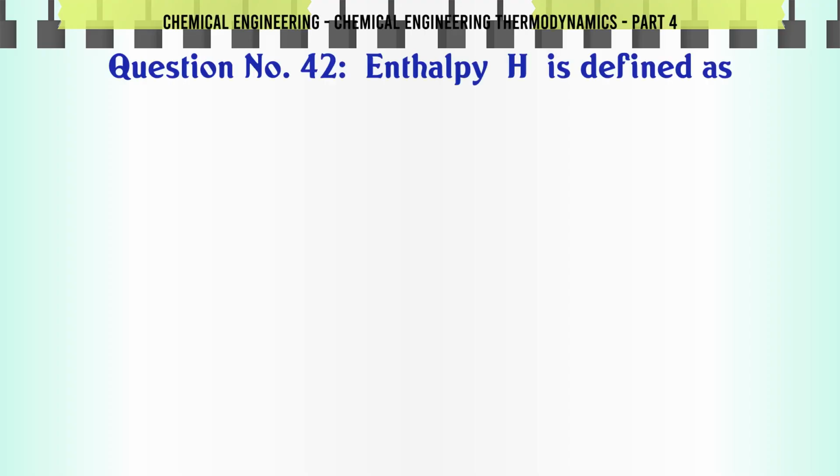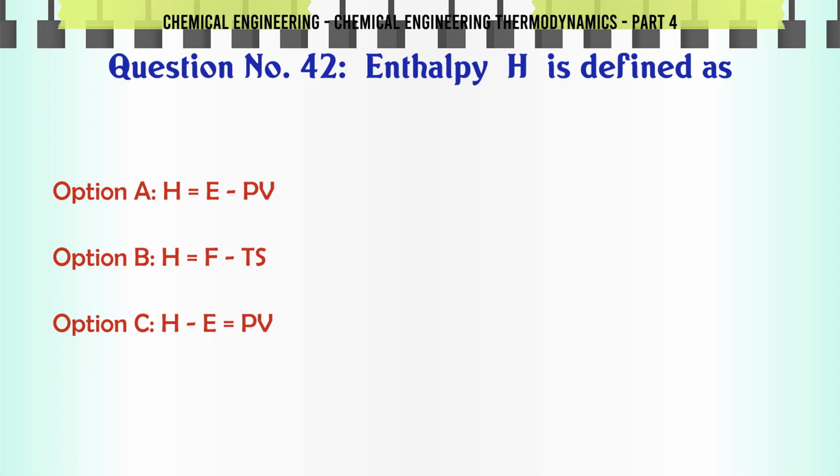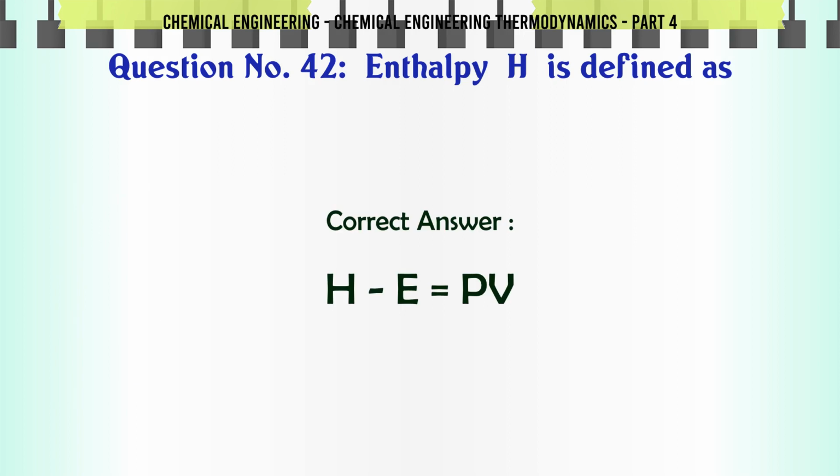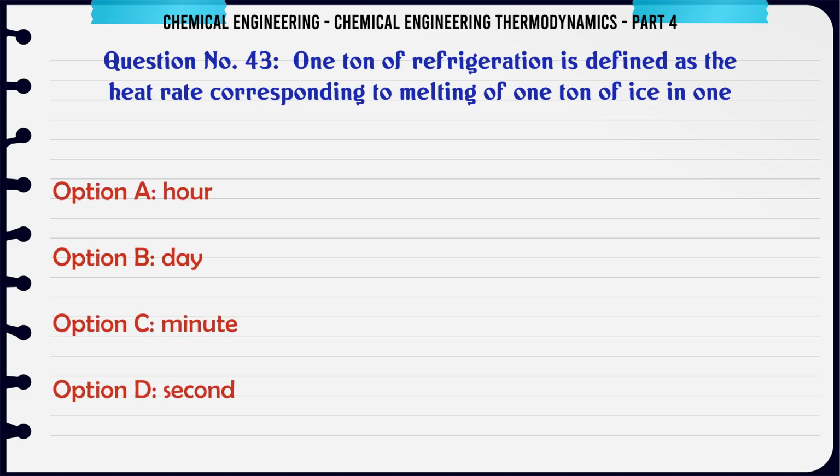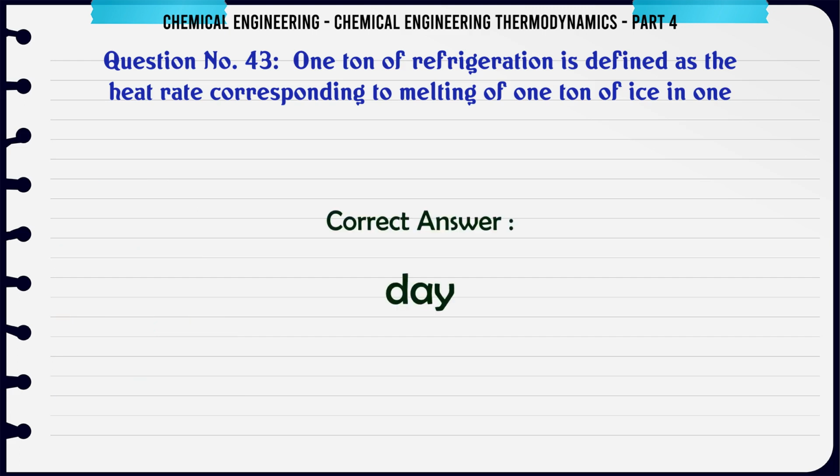Enthalpy H is defined as A. H = E + PV, B. H = F + TS, C. H = E - PV, D. None of these. The correct answer is H = E + PV. 1 ton of refrigeration is defined as the heat rate corresponding to melting of 1 ton of ice in 1 A. hour, B. day, C. minute, D. second. The correct answer is day.